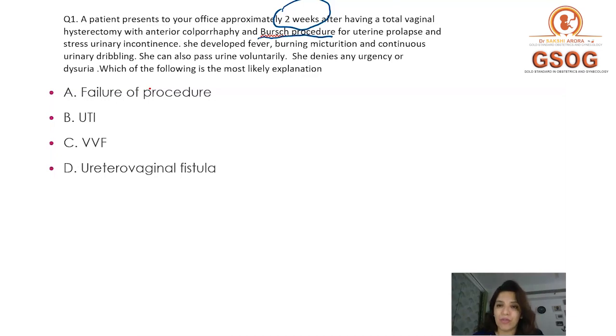She developed fever, burning micturition, and continuous urinary dribbling. She can also pass urine voluntarily. All these are happening 2 weeks after the surgery. She denies any urgency or dysuria, right? Which of the following is the most likely explanation?